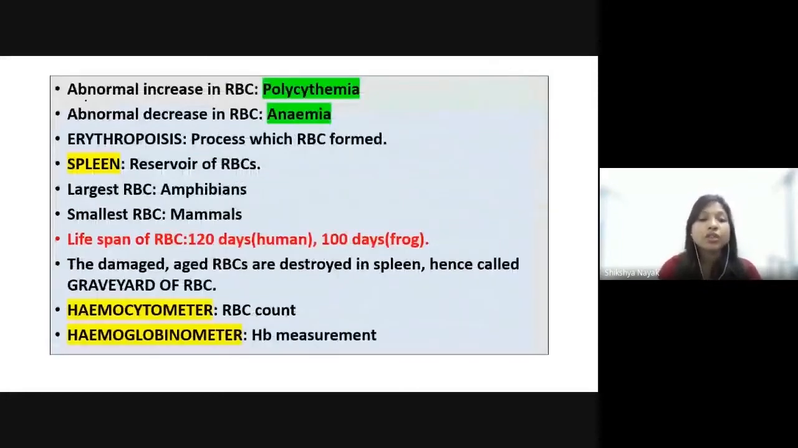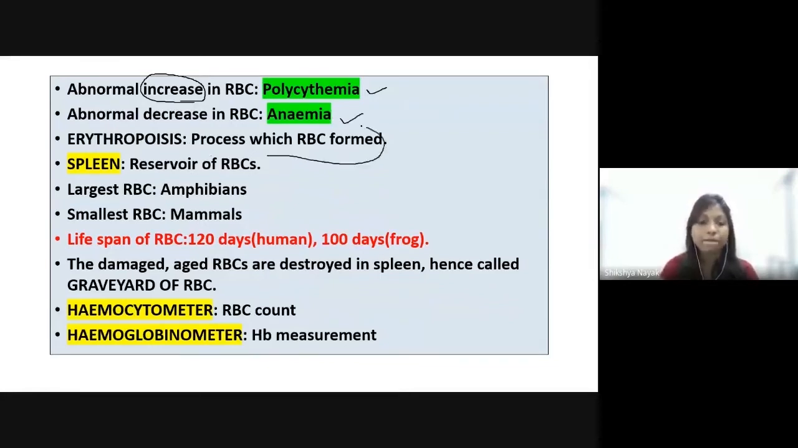If the number of RBCs increases abnormally, above the normal range, then this condition is called polycythemia. Polycythemia is an increase in RBC number. And if the number is decreased, then the condition is called anemia. The number of RBCs is decreased here, an anemic condition.